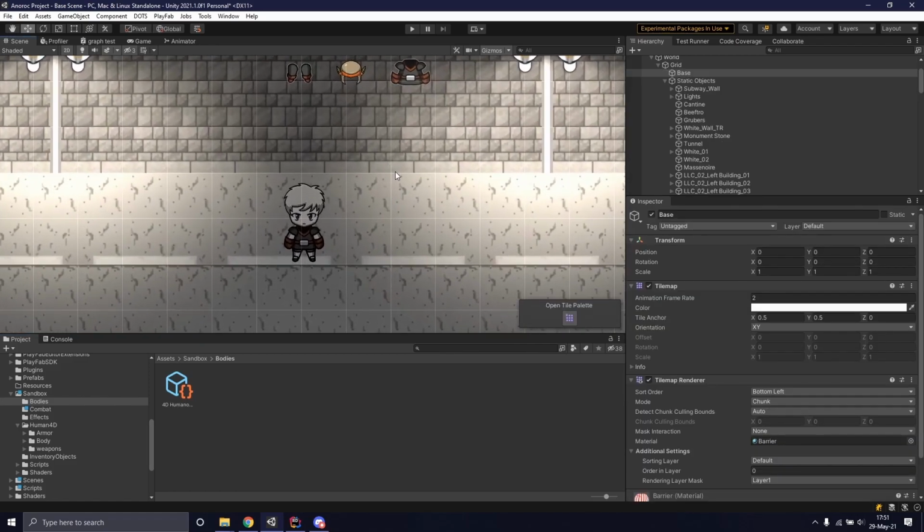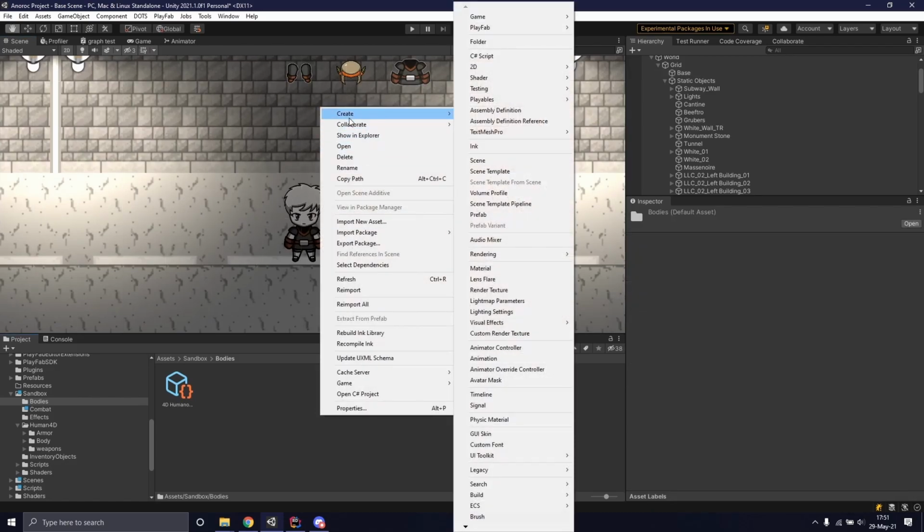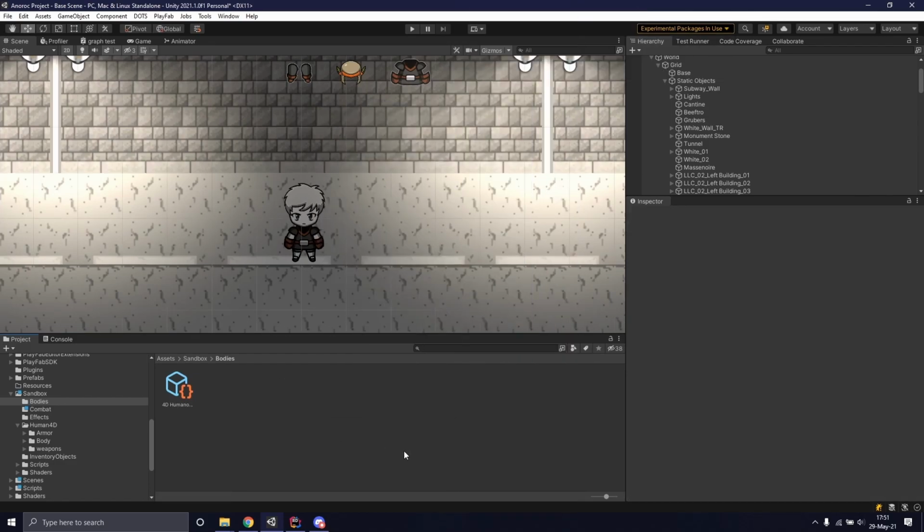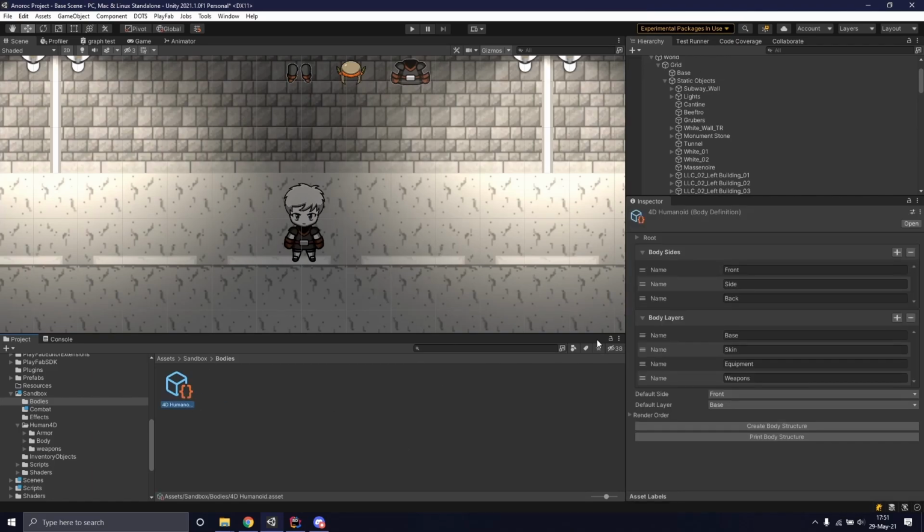So, a body definition. A body definition can just be created by right-clicking on the body project view, going to Create, Game, Body, New Body Type. However, since I already have one, I will not be creating a new one. I will just be choosing the one that I already created. Here, in the 4D humanoid, we can see that we have a root.